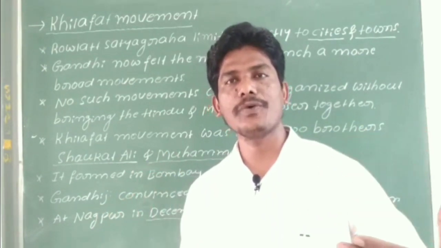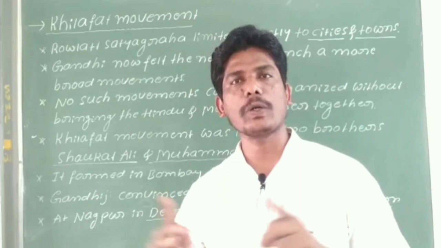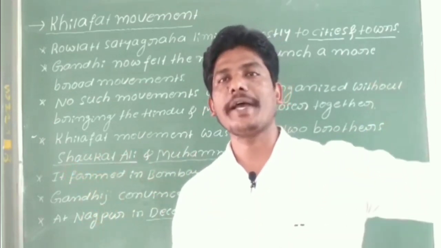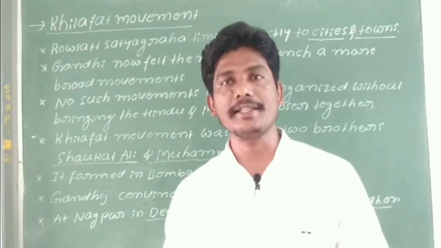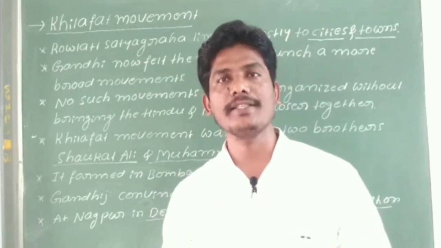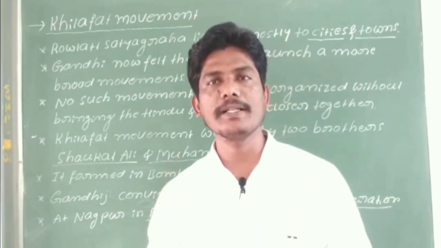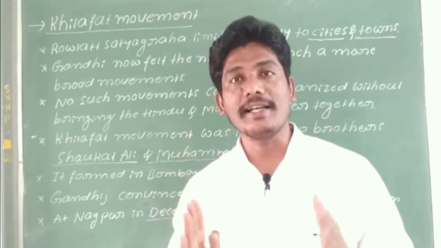General Dyer entered the ground, closed all the gates, and ordered the troops to fire on the citizens who were gathered in the Jallianwala Bagh. In that incident, more than 1,000 people were killed by General Dyer.